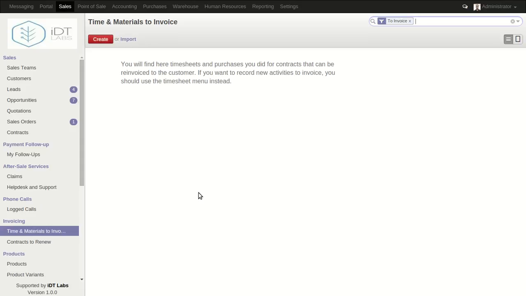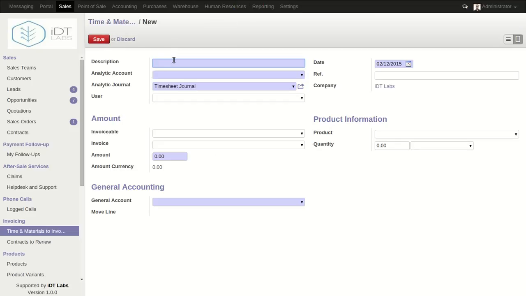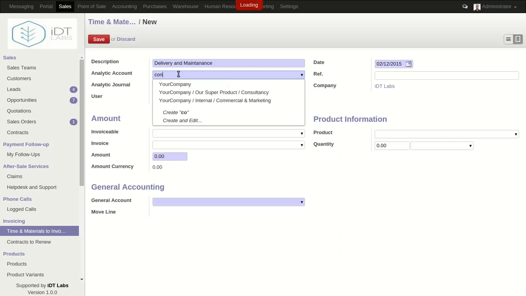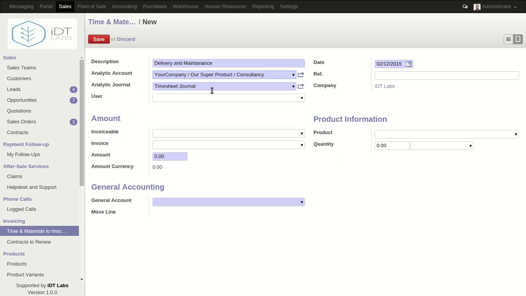So you can actually create a new one because there's none here at the moment. We click the create button, and we can give a description of this particular invoicing we are making. This one will be delivery and maintenance. Then we can specify an analytic account for this invoice. We'll put it under the consultancy, because we're talking about delivery and maintenance.